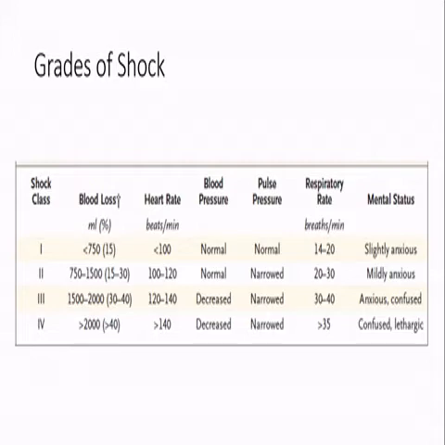All of you can see that if the heart rate is less than 100 per minute and there is no change in the blood pressure and no increase in the pulse rate, then it is defined as class 1 shock. While in class 2 shock, the pulse pressure would be decreased, a little bit narrow, while the blood pressure is still normal. Class 3 is the first class where the blood pressure is decreased. So if you are getting any kind of hypotension, then it's automatically labeled as class 3.